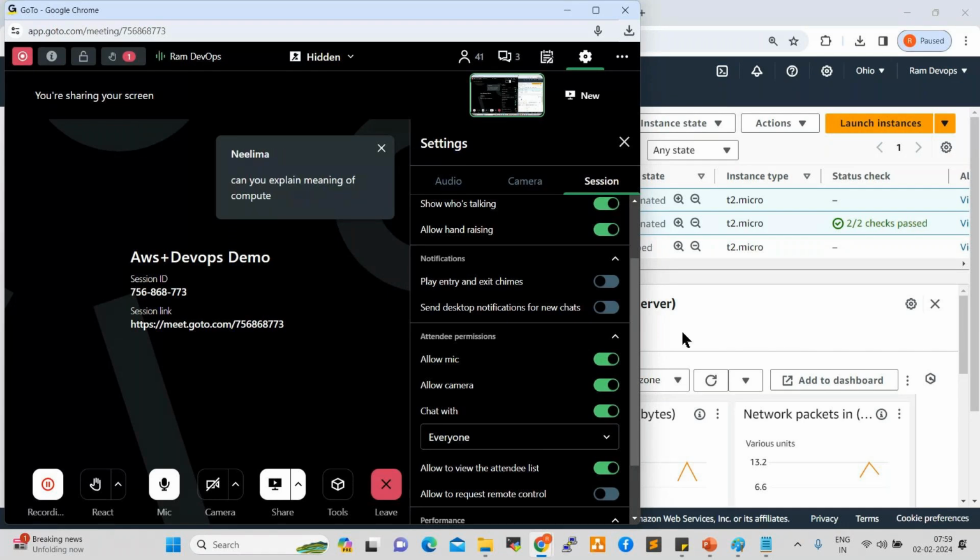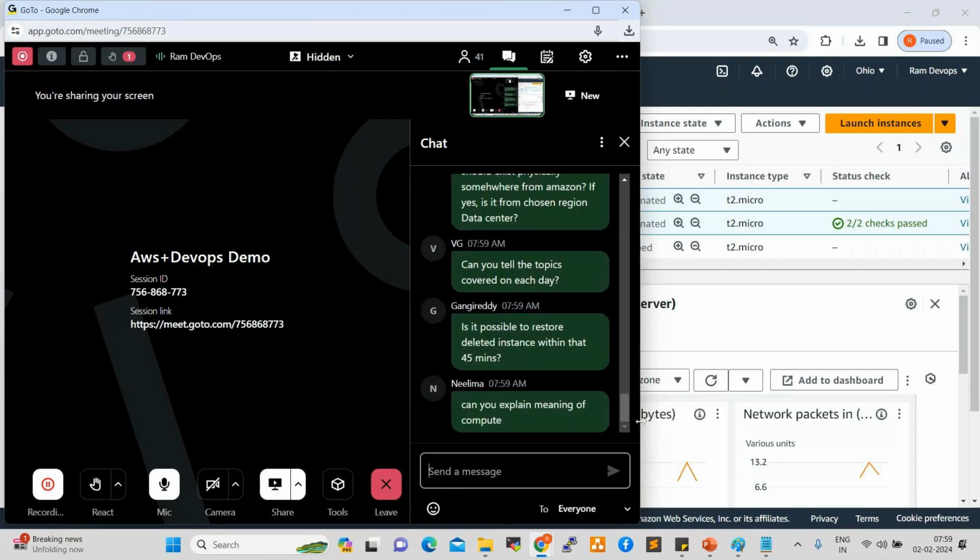If by mistake we terminate, we cannot recover the data. Even delete or terminate, we cannot recover. But in real-time projects, we'll have backups, and by using backups we can recover easily. Here we don't have any backup configured, so once you terminate, that will be gone. In real-time projects, we can recover.